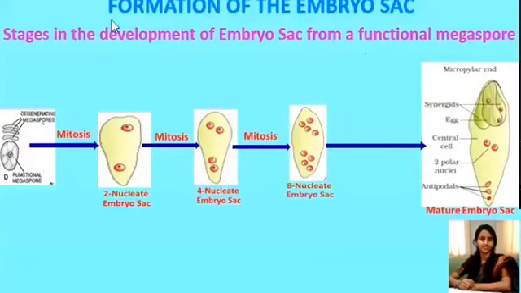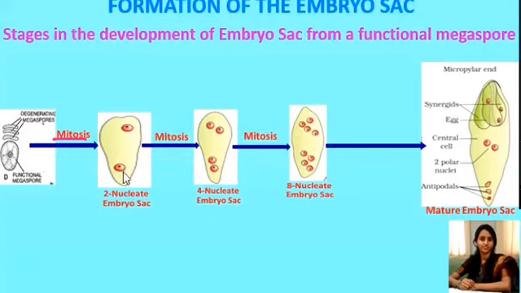The formation of embryo sac. Now, the nucleus of the functional megaspore undergoes mitosis and results in the formation of 2 nuclei, and these nuclei migrate towards both ends. One nucleus moves towards the micropylar end and the other migrates towards the chalazal end. Now, 2 more sequential mitotic divisions take place.